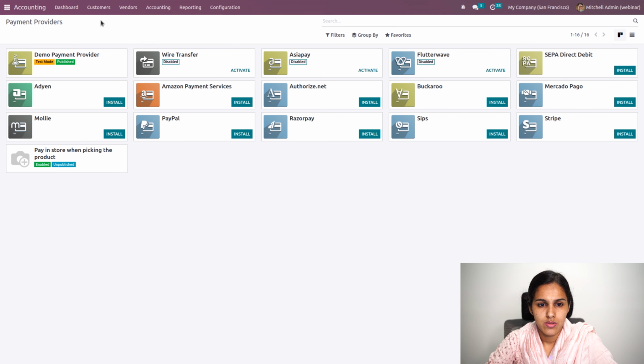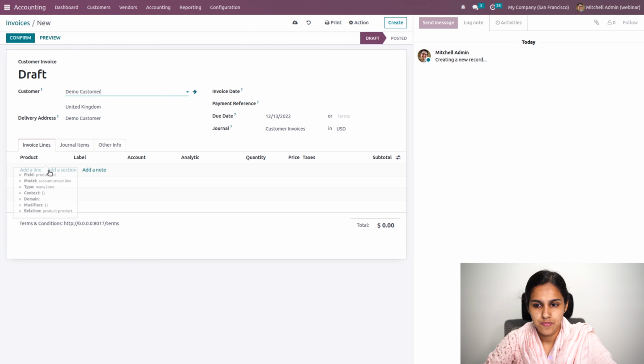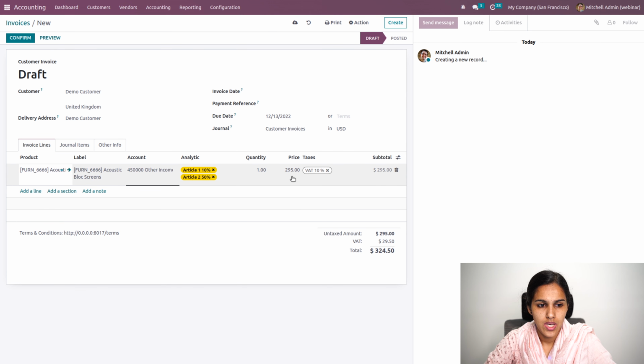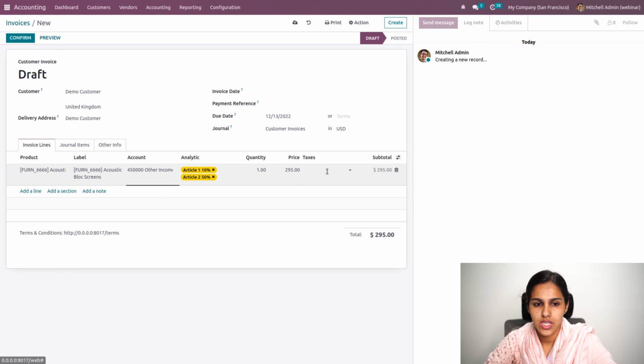So let's go to one of the invoices. Okay, so here for the demo customer, an invoice has been created, which is $295.